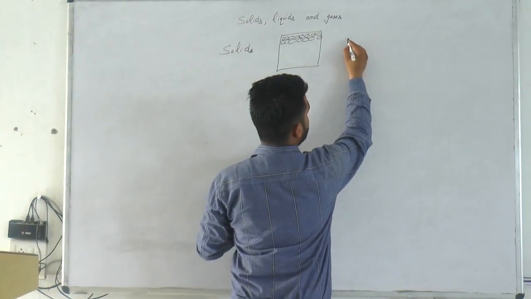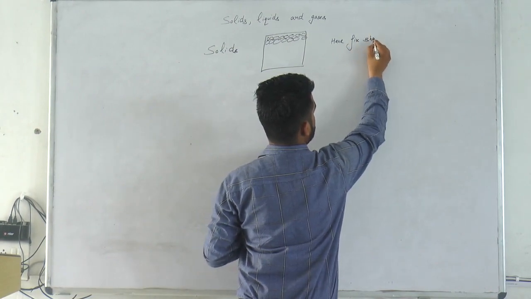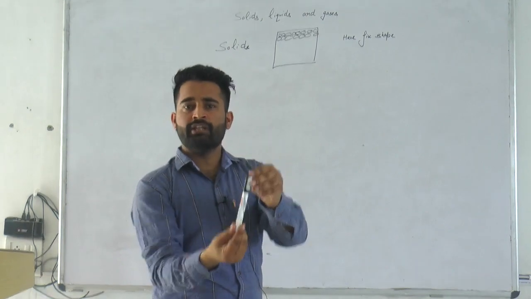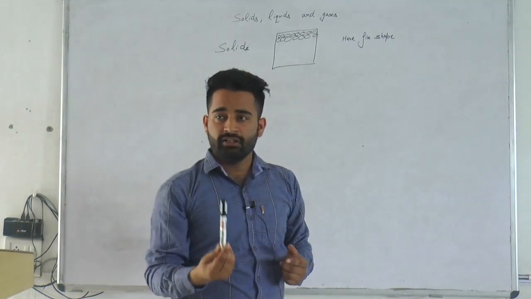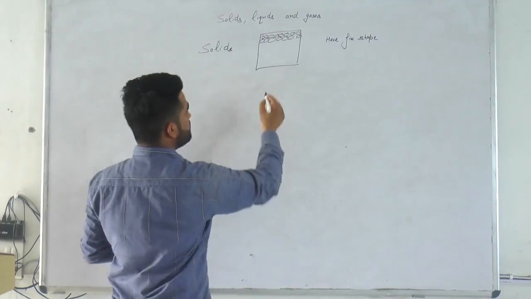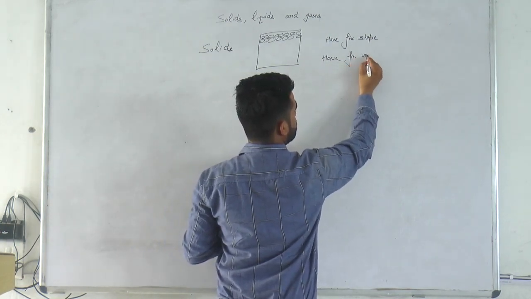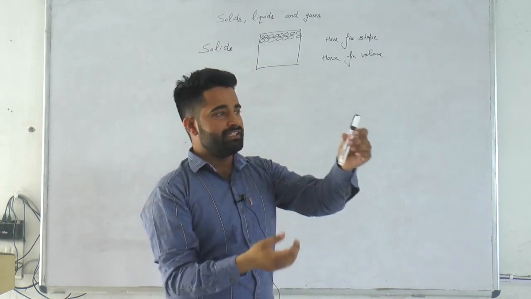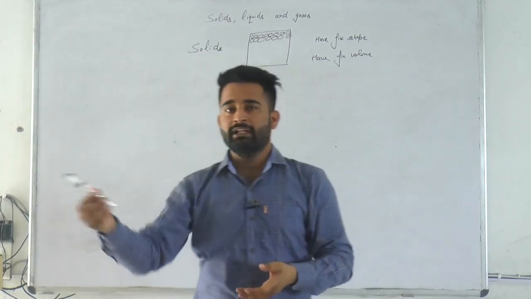Solids have a fixed shape. You know, this is a solid, and it has a fixed shape. You can change it by force, but it will not change automatically because it has a fixed shape. Its particles, its molecules, are very tightly packed. Solids also have fixed volume. As much space as it occupies here, it will occupy here also, because it has fixed volume.